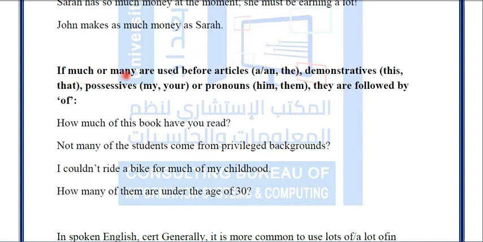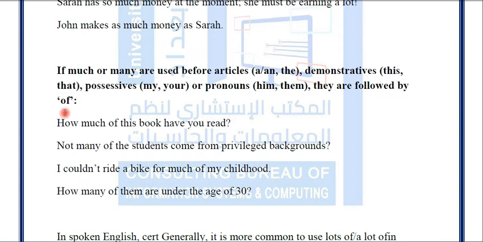Now, if much or many are used before an article, definite or indefinite, a or an or the, or maybe with demonstratives, this or that, maybe with possessives, my or your, or with the pronouns him or them, they are followed by of. So if I have a or an, the, this or that, you, your, or my, with him or them, and so on, they should be followed by of.